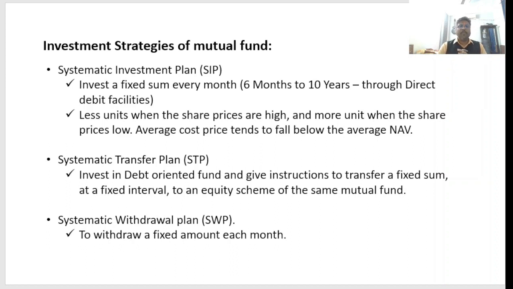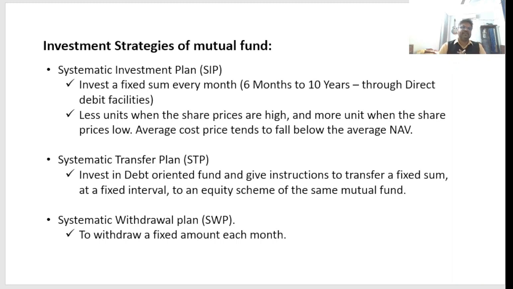It is clear now. Next, fewer units. When the share prices are high, we should take fewer units, and more units when the share prices go lower. So the average cost price tends to fall below the average NAV.